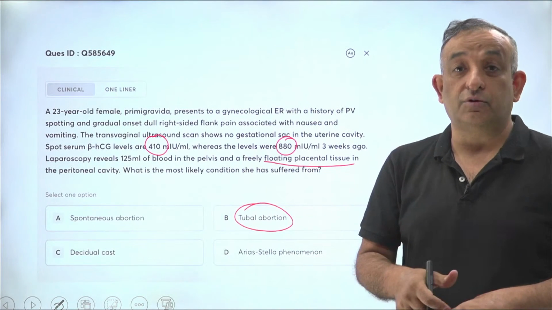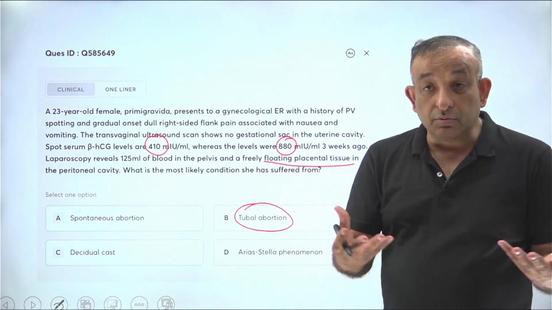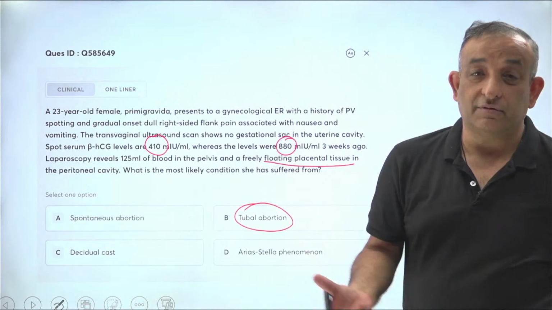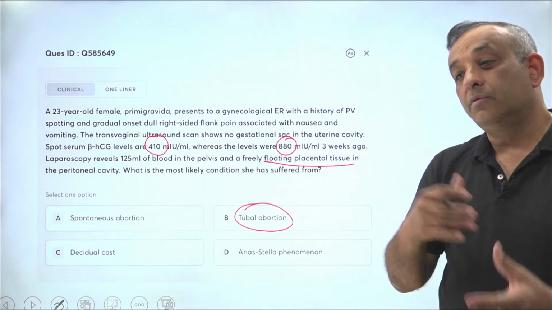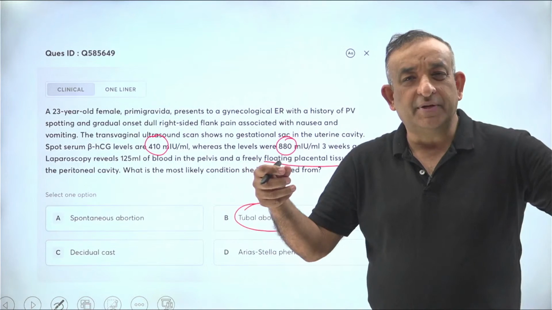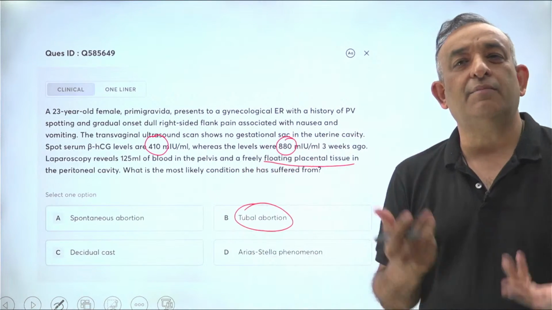We think in terms of an ectopic. We go ahead and do a laparoscopy, and in the laparoscopy you will see blood, around 200 ml, 300 ml. But in a tubal abortion, you don't have to take out the tubes. The baby has already come out, you clean the abdomen and you see that the tubes are now nicely empty and there is no bleeding from the tube. You leave the tubes and come out.